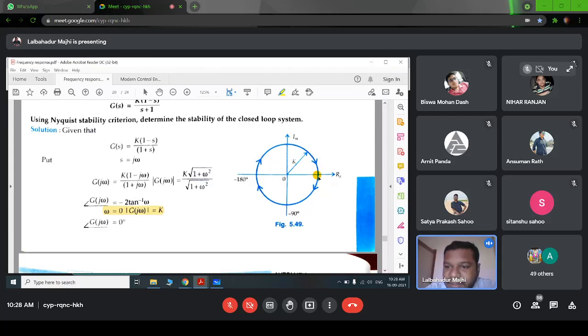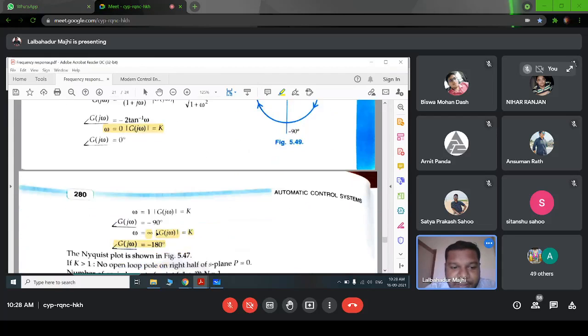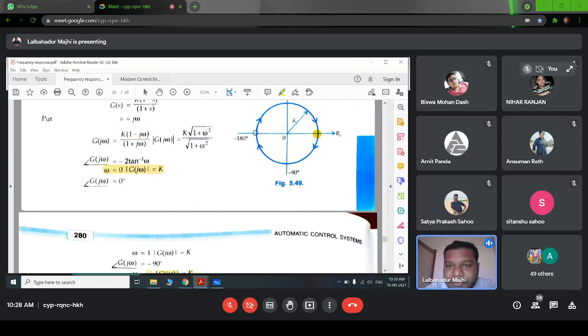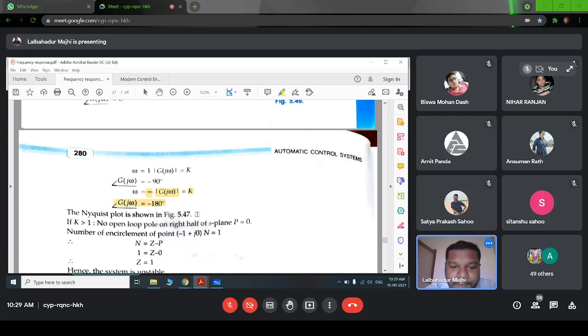And when this omega equals infinite, the magnitude is k and this angle is minus 180. So this is minus 180 and the magnitude will be k, so this will be our polar plot for 0 to infinite. Similarly you draw the mirror image, so it will be a closed circuit, right? So this is the radius. You can say the radius is k, because a part be k, a part be k, so the radius will be k.